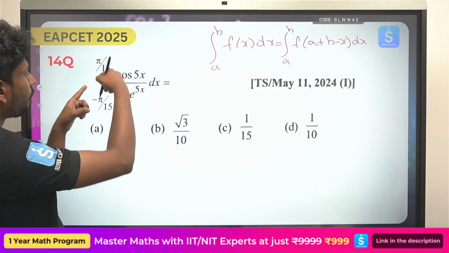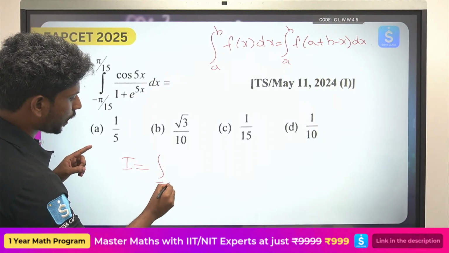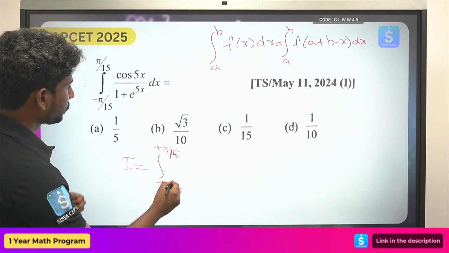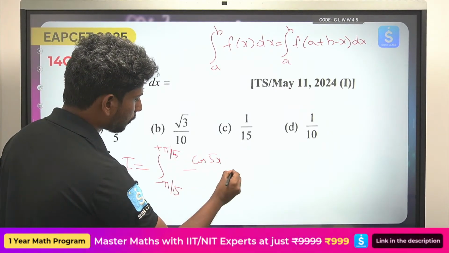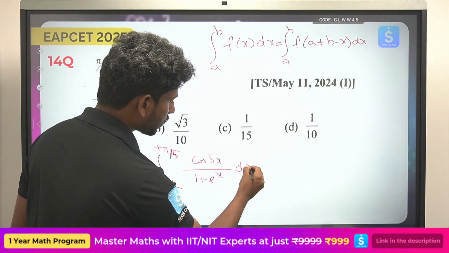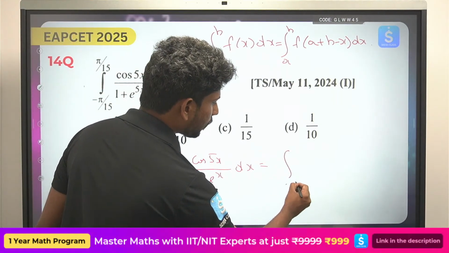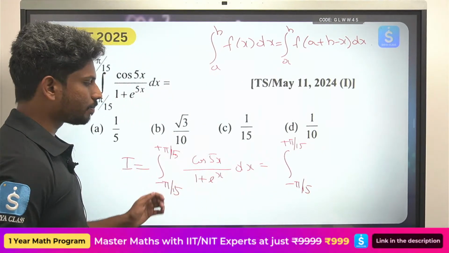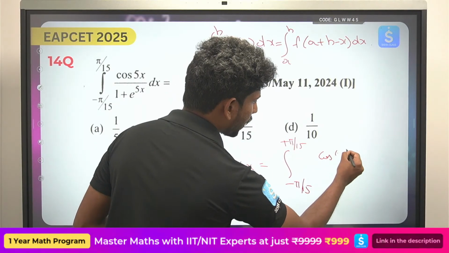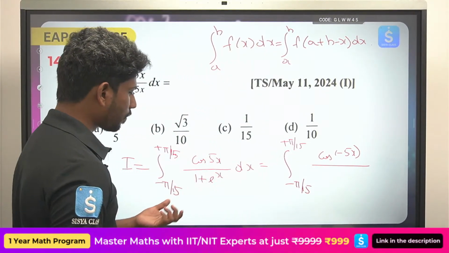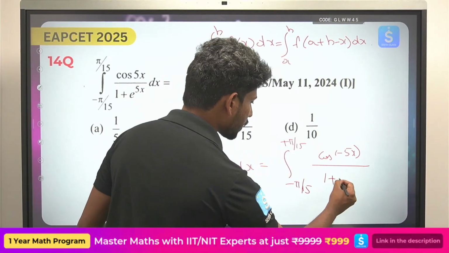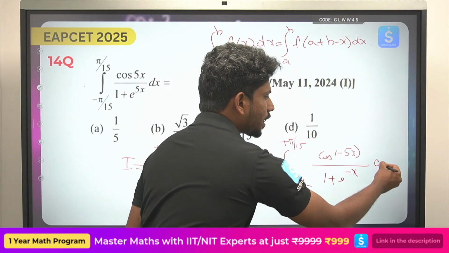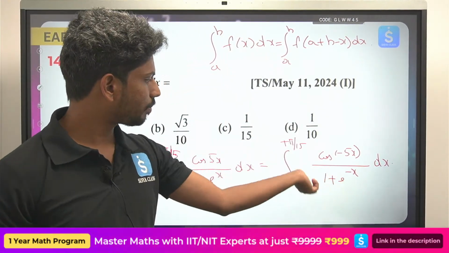So I is equal to integral from minus pi by 15 to plus pi by 15 of cos 5x by 1 plus e power x dx. Replacing x with a plus b minus x, this becomes cos of minus 5x by 1 plus e power minus x. Cos of minus theta is cos theta. So 1 plus e power minus x can be written with e power x in the denominator.